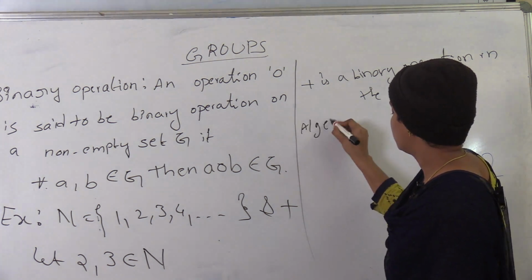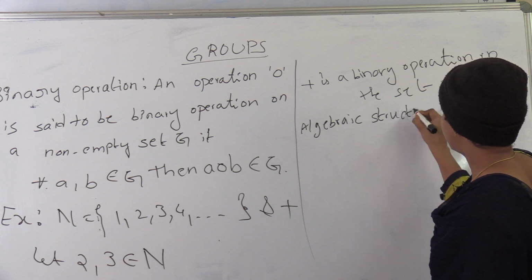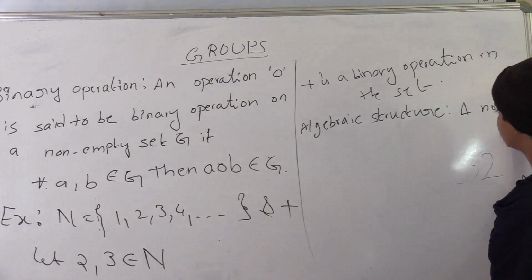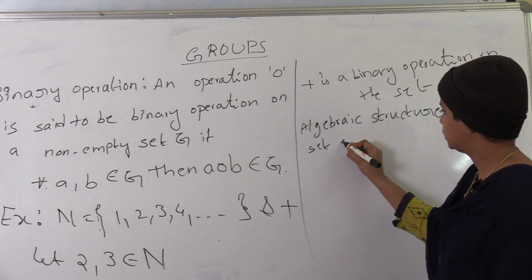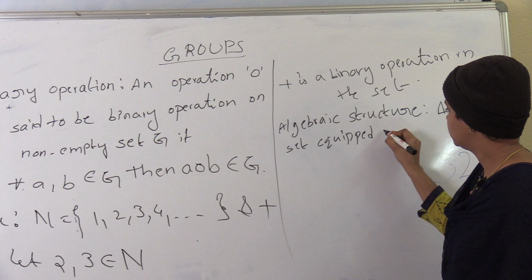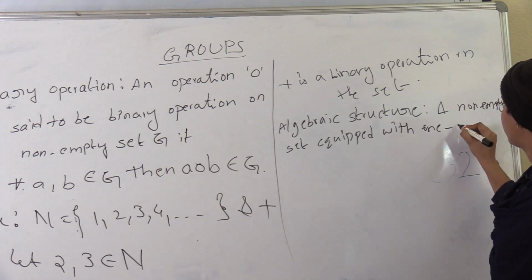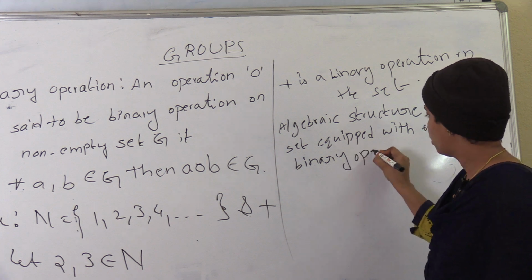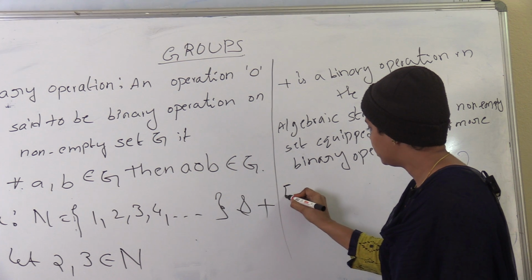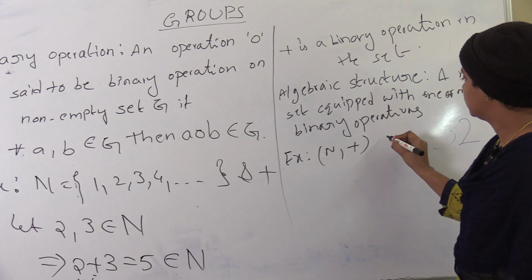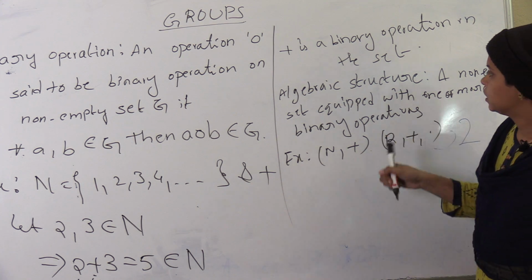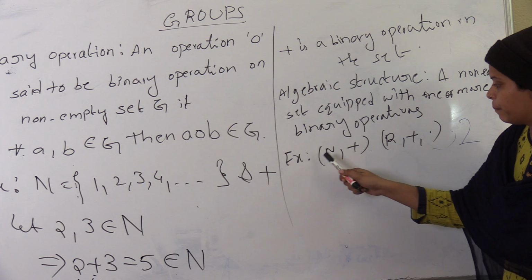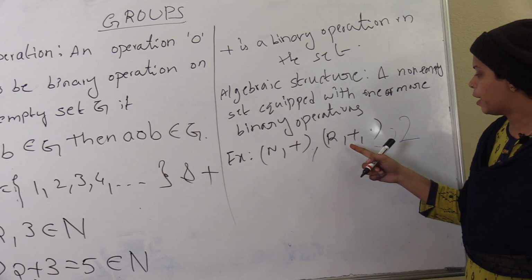Next one, algebraic structure. A non-empty set equipped with one or more binary operations. Example, N, plus; R, plus, dot.